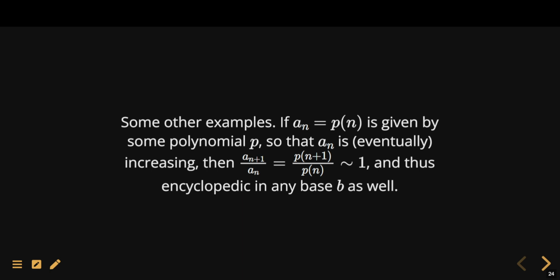So now what remains is the proof of this proposition, that when we have the limit of the consecutive terms with a ratio of 1, then it will be encyclopedic in any base B. Well, let's try to prove it.